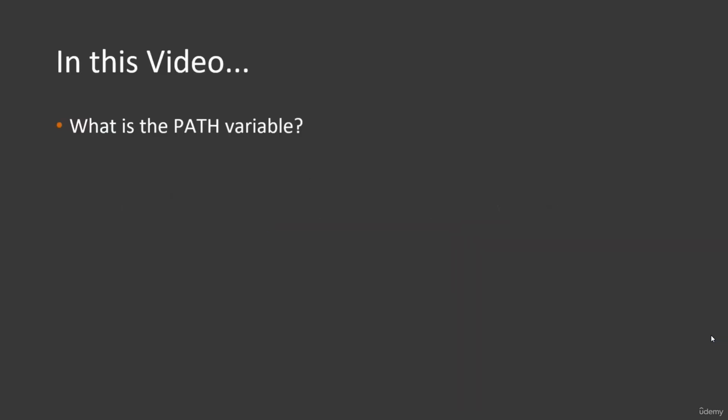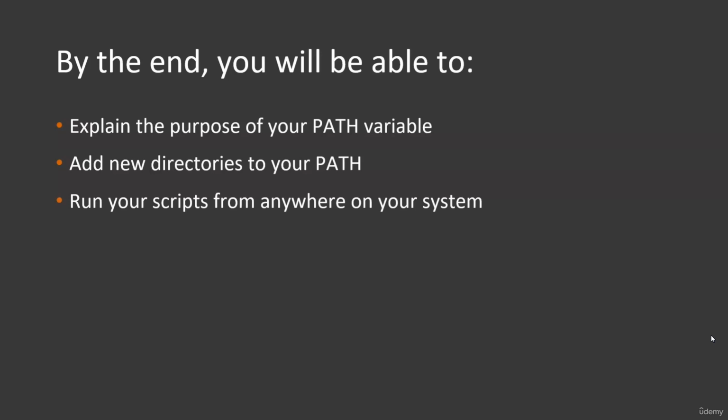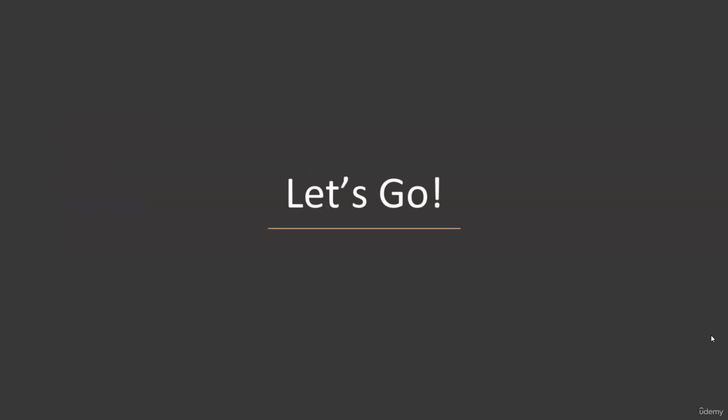In this video, you're going to learn what the system's path variable is and how you can modify it to make it possible to run your scripts from anywhere on your system, just like you would with regular commands. By the end of this video, you'll be able to explain the purpose of your system's path variable, you'll be able to add new folders to your system's path, and ultimately, you'll be able to run your scripts from anywhere on your system. So, for extra command line comfiness, let's get started.